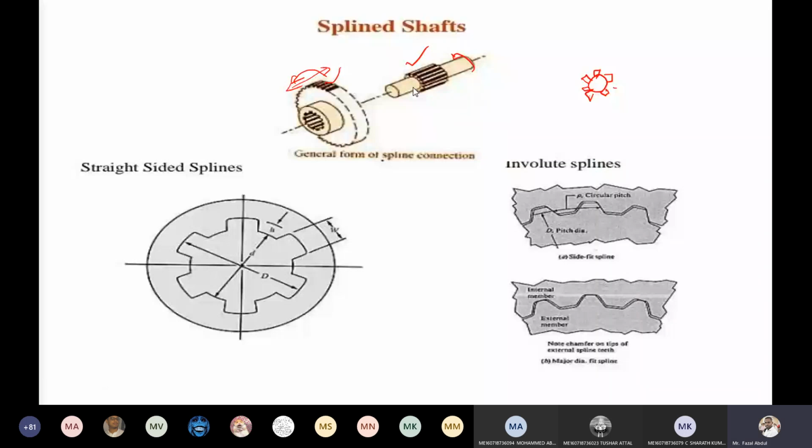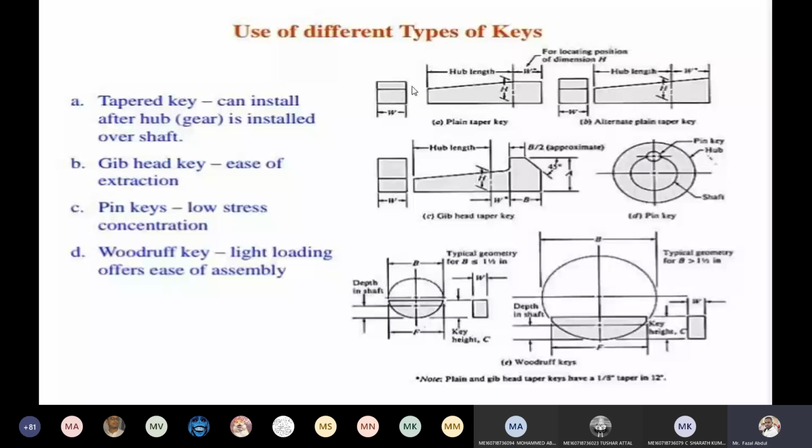Now this is the use of different keys. Tapered keys can be installed. Here the taper key is given and the terminology is given. Hub length, here the total hub length is going to be fitted. This is a single headed gib key. So this is the front view of the round key. This is the plain tapered key. The cross sections are given. This is the Woodruff key.